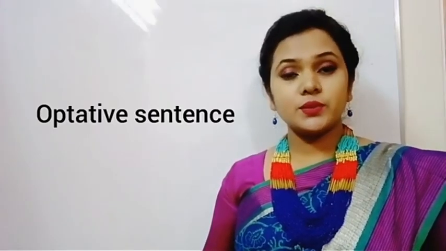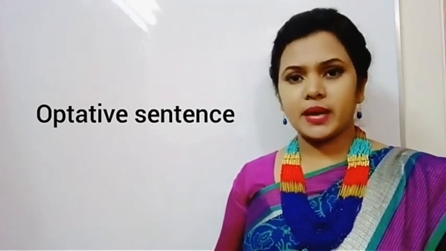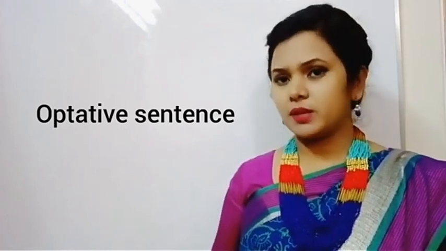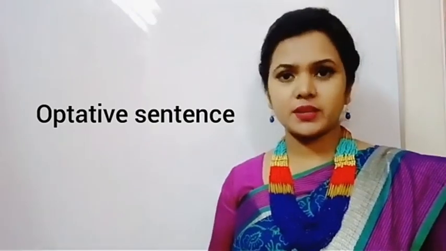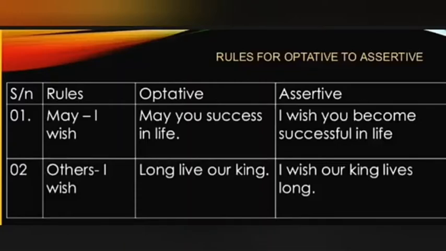Optative sentences are used to wish for someone or to pray for someone. For example, may you be happy, may you prosper in life. Not only that, they can also be constructed without "may." For example, long live our king. So let's check out the rules of transformation. Optative sentences are the wishes people make for others. For example, may you be happy, may you be successful in life. So the "may" becomes "I wish" when we have to change it from optative to assertive. And the sentence changes this way, I wish you become successful in life.